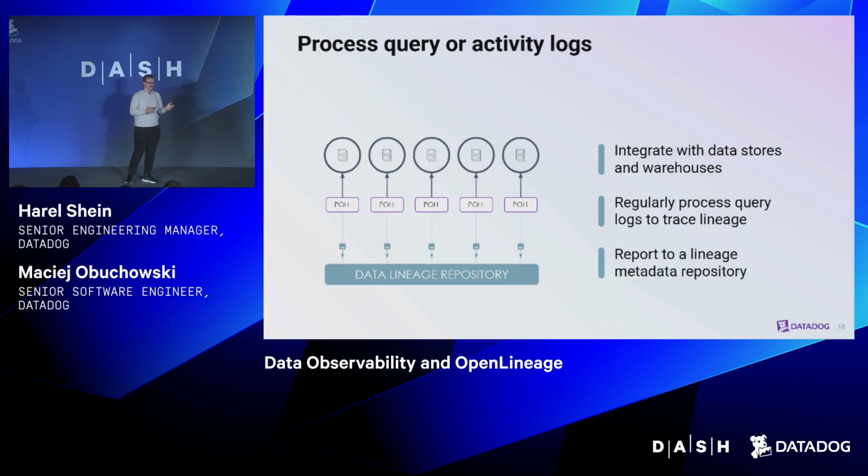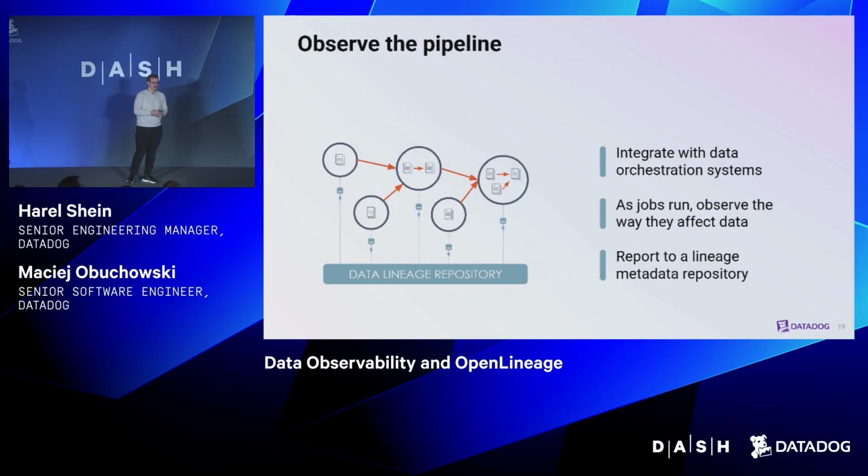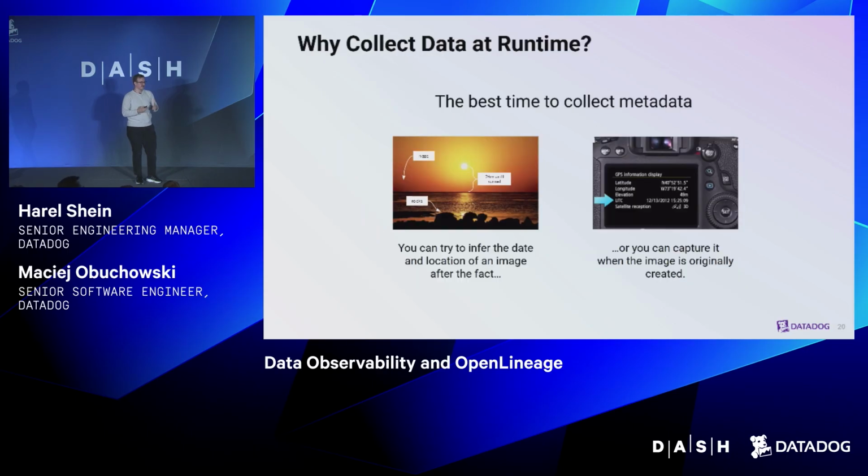Crawler-based stuff is a bit delayed. And another thing is that you might not actually see that something has started, but failed to process data or failed to finish, which is also important information. And the third way is actually to integrate directly with your data systems, right? Not only orchestration, but processing engines, data warehouses, and other databases that process your data. So as the jobs run, the integration directly can observe what happened and report it to your lineage backend. And that's what OpenLineage tries to do.